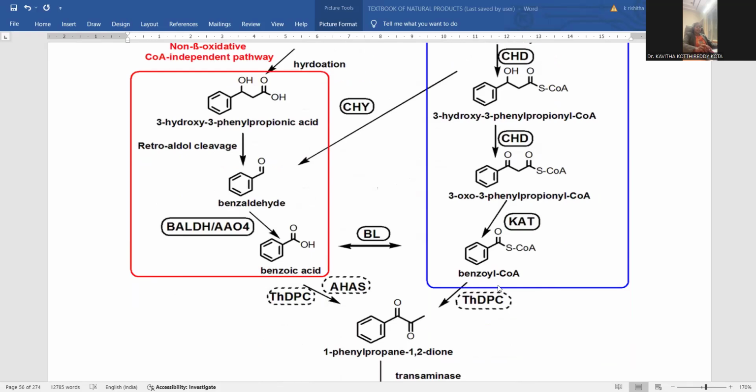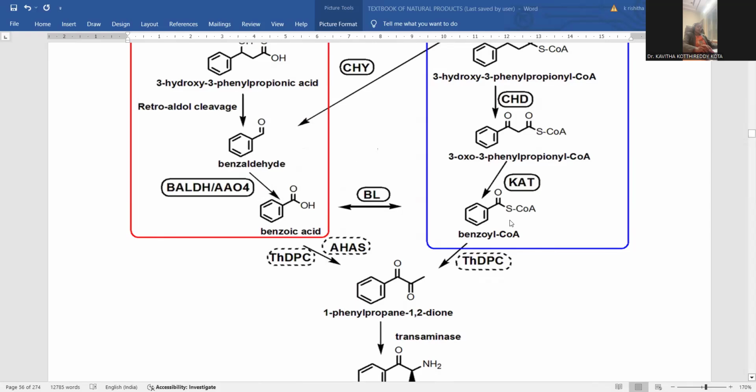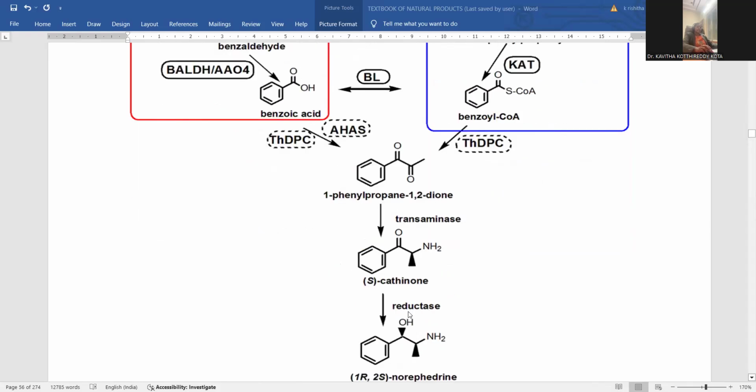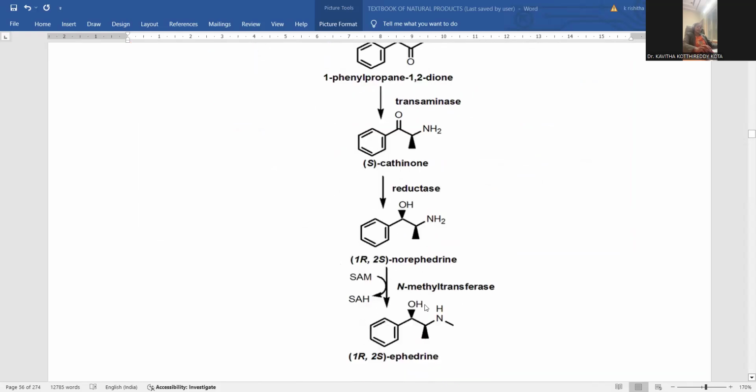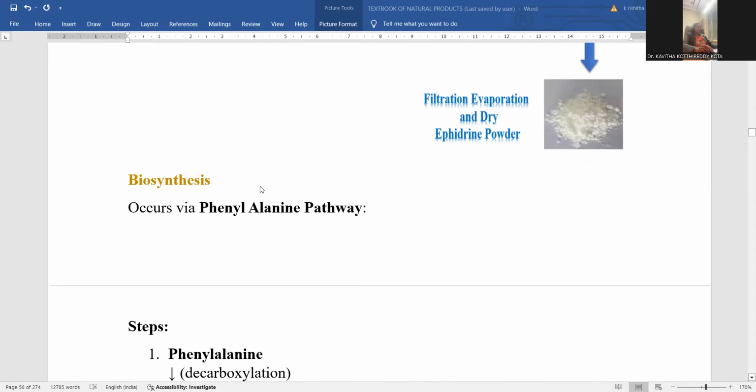Coenzyme A will be generated. Benzoyl coenzyme A is the intermediate generated in the alternative pathway. This is also again converted into a kind of benzene with a diketonic functionality over the side chain. And again, there is a process of amination, subsequent reduction and subsequent N-methylation, giving rise to ephedrine as the final product. This is the entire pathway of the biosynthesis.